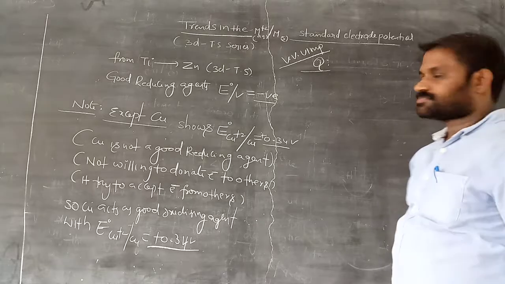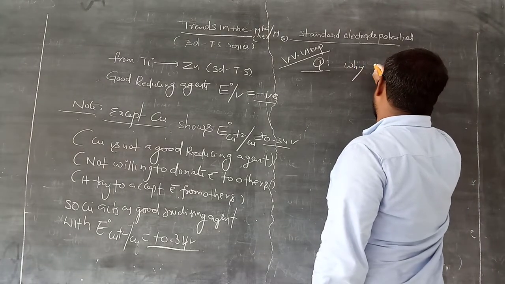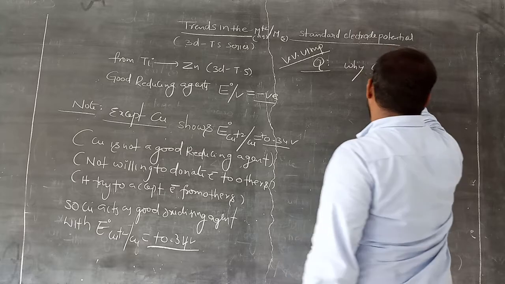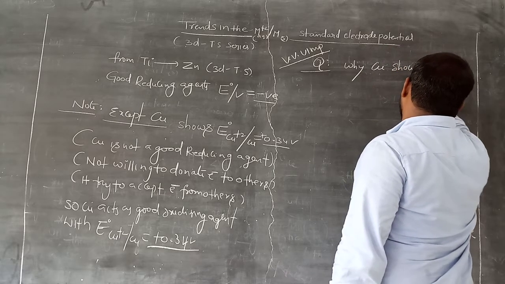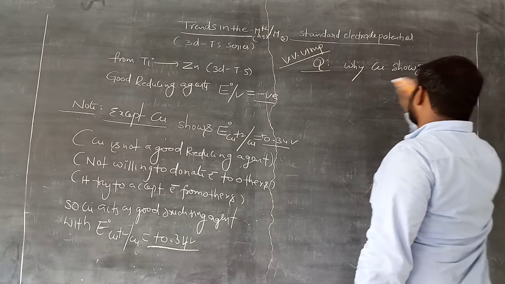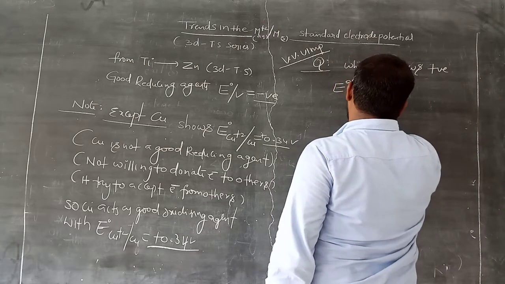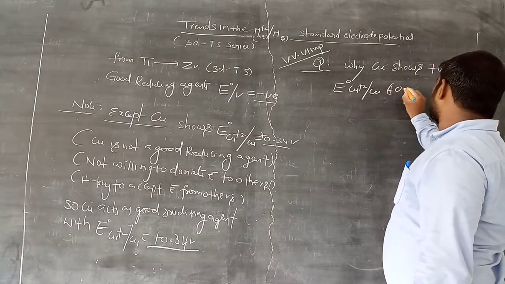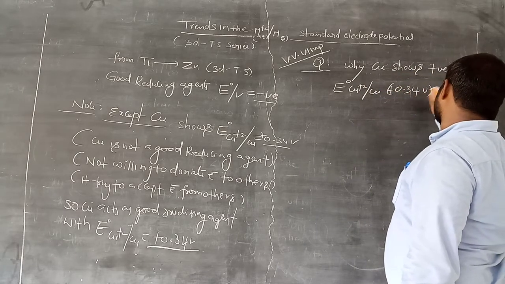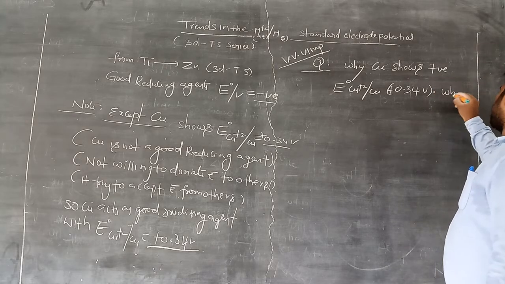Very important. Why does copper show positive electrode potential, that is plus 0.34 volts, and what is the reason?